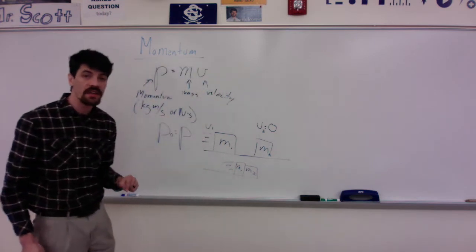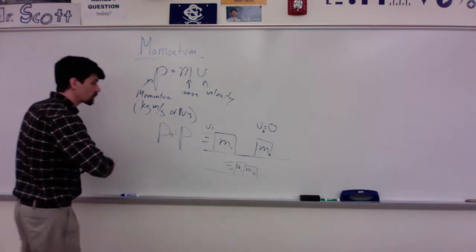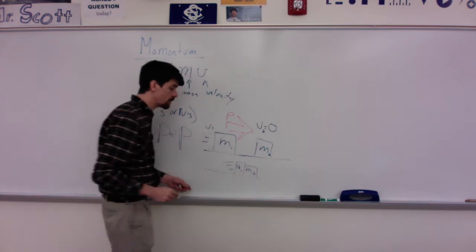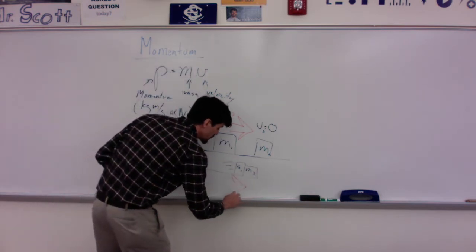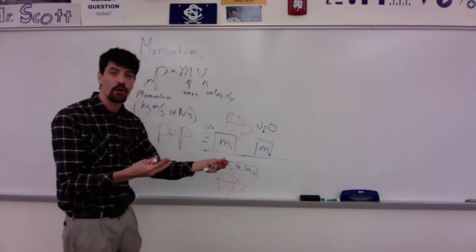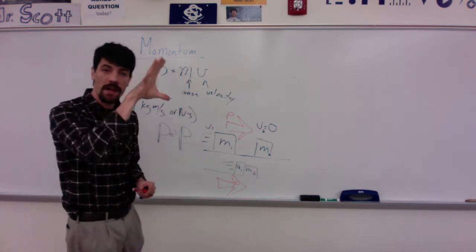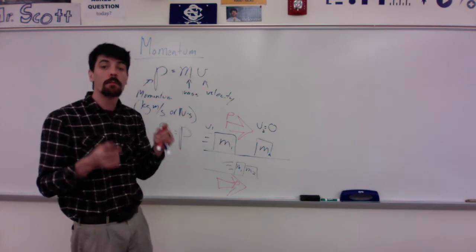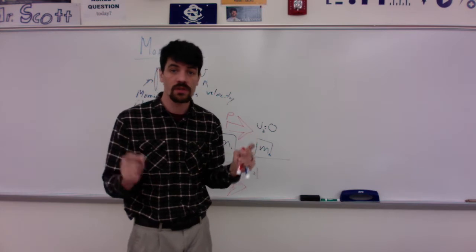Now, I do want to say this. If I was to draw this out in terms of momentum vectors, all of this stuff here has some momentum. Even though we now have more mass moving, it is indeed still the same amount of momentum after, or post collision. So what's going to happen? We may have a larger mass moving, so in this case it could actually be going slower. Momentum is still conserved. No matter what happens, momentum is always conserved.